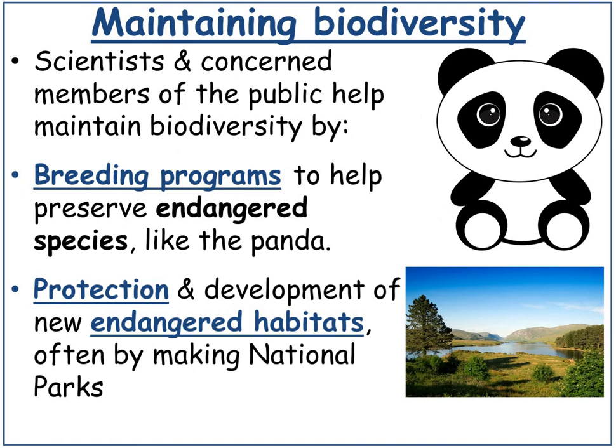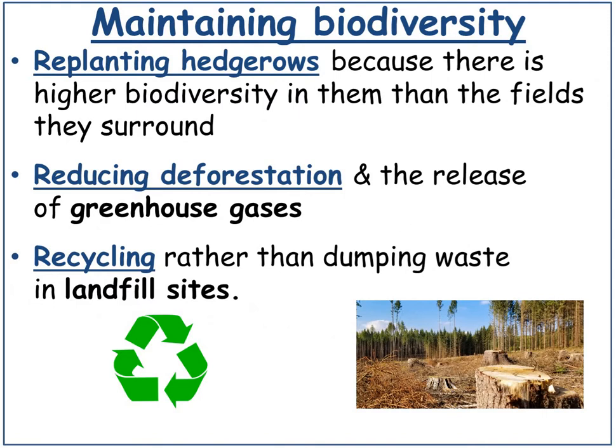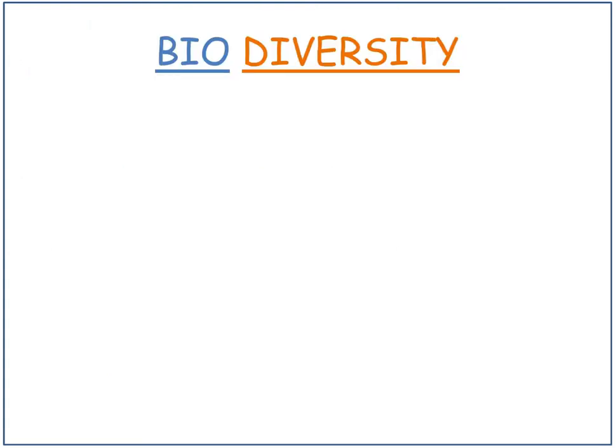Scientists and concerned members of the public help maintain biodiversity by breeding programs to help preserve endangered species like the panda, protection and development of new endangered habitats, often by making national parks, replanting hedgerows because there is higher biodiversity in them than the fields they surround, reducing deforestation and the release of greenhouse gases, recycling rather than dumping waste in landfill sites. So what does biodiversity actually mean?